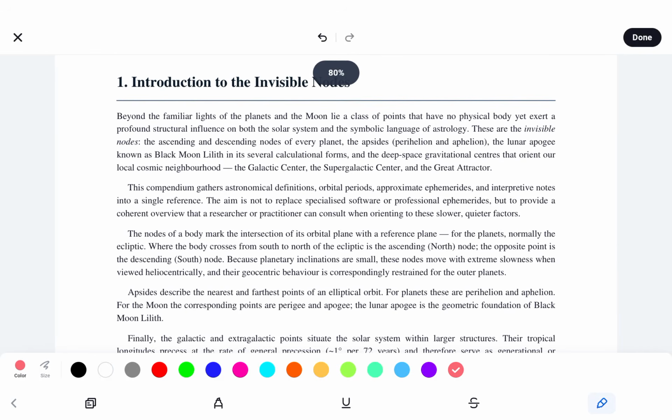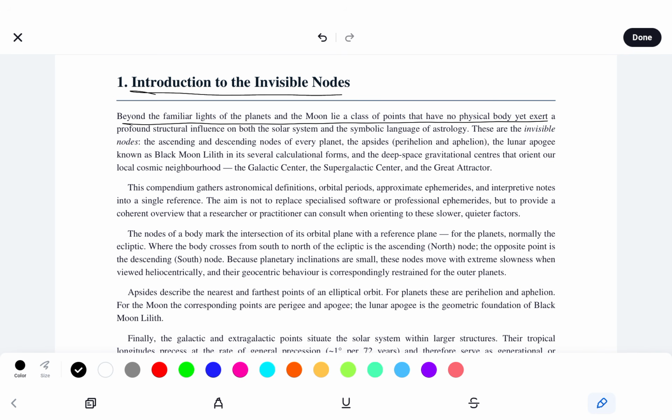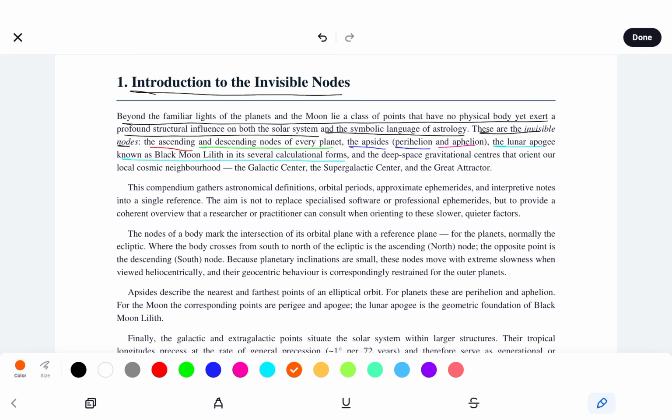So, let's see here. Intro to the invisible nodes. Beyond the familiar lights of the planets and the moon lie a class of points that have no physical body yet exert a profound structural influence on both the solar system and the symbolic language of astrology. These are the invisible nodes, the ascending and descending nodes of every planet. The apsides, perihelion and aphelion, the lunar apogee, known as Black Moon Lilith, and its several calculational forms, and the deep space gravitational centers that orient our local cosmic neighborhood, the galactic center, supergalactic center, and the great attractor.